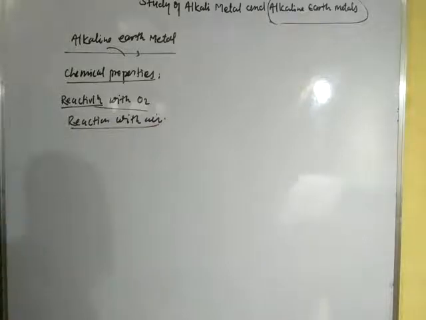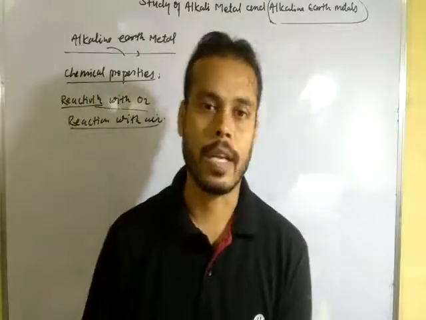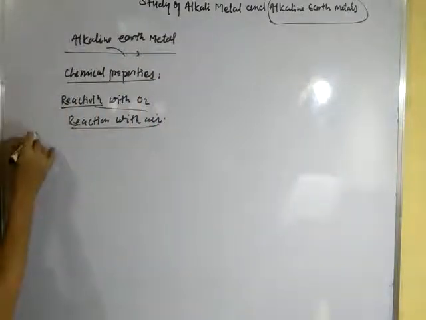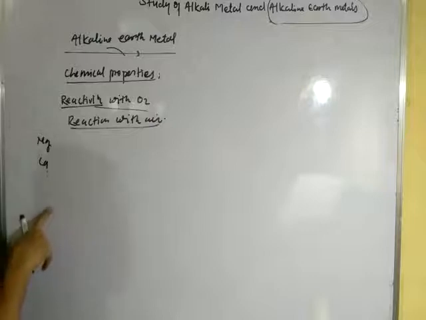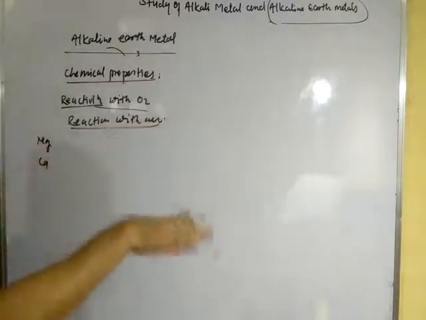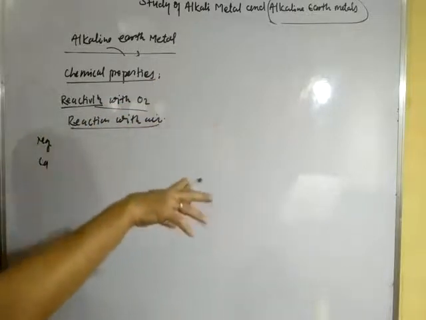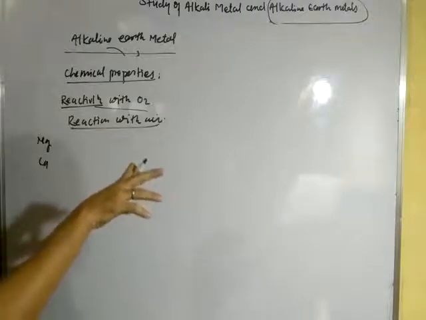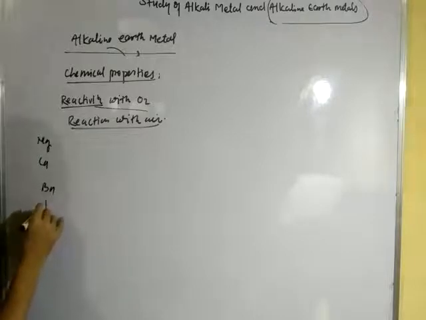Okay, when alkaline earth metal is exposed to air, it forms oxide and peroxide. The elements situated at the top of the periodic table, like magnesium and calcium, when treated with oxygen form oxide, but as we move to the bottom of the group, barium and radium form peroxide. Okay, that is, barium and radium form peroxide.